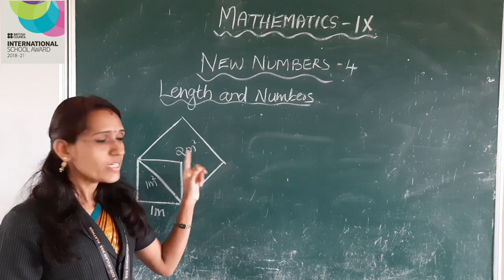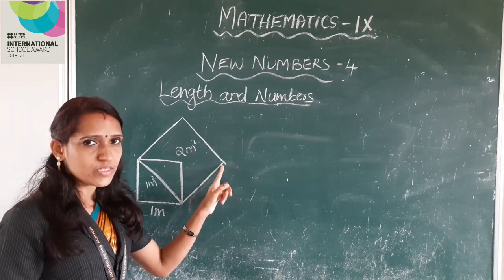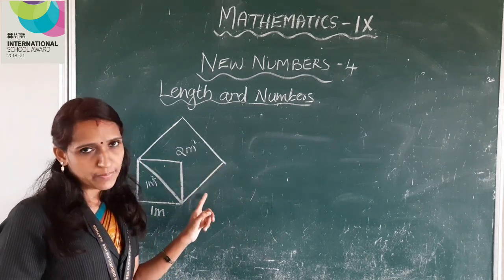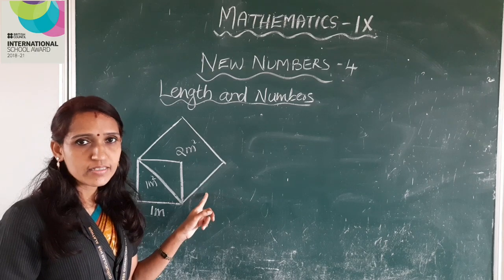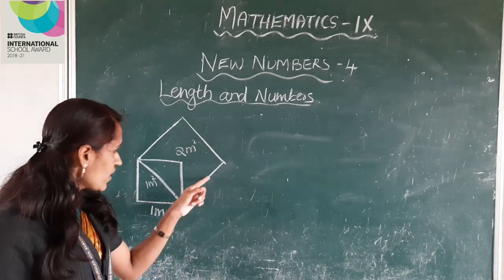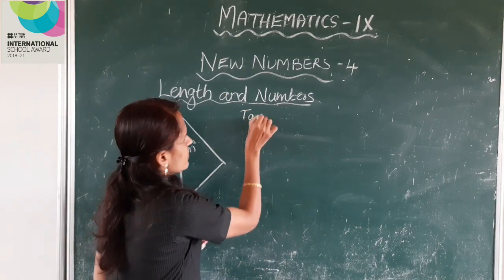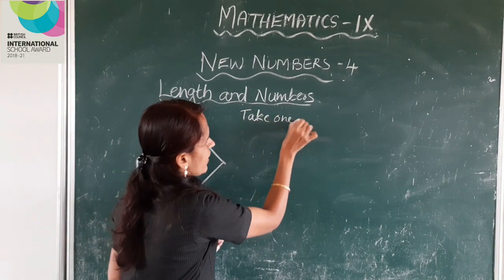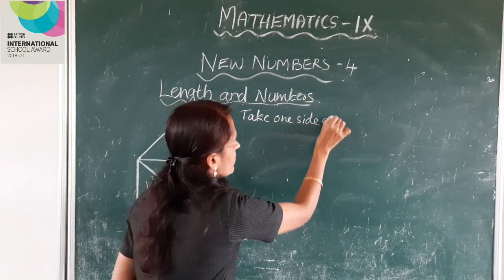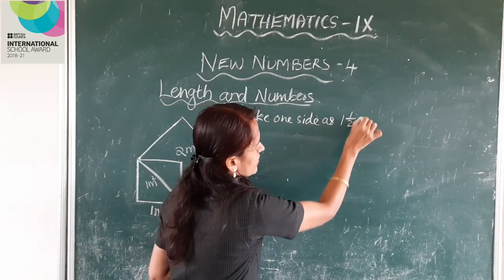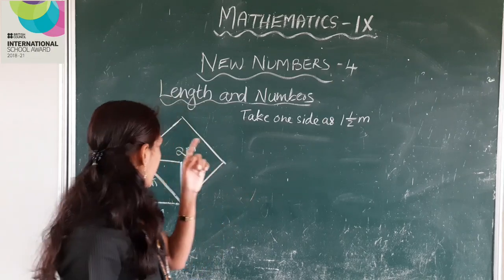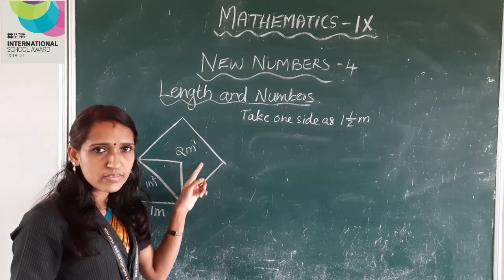So, one side of the large square is more than 1 meter. Right? We have to take one side as 1.5 meter. Take one side as 1.5 meter. What is the area of this large square?